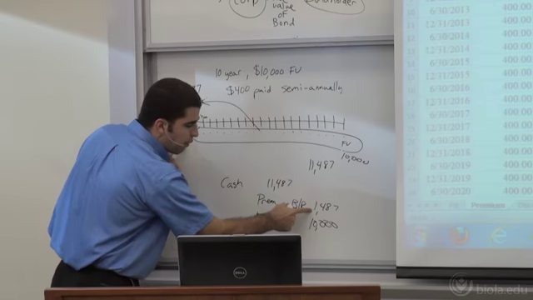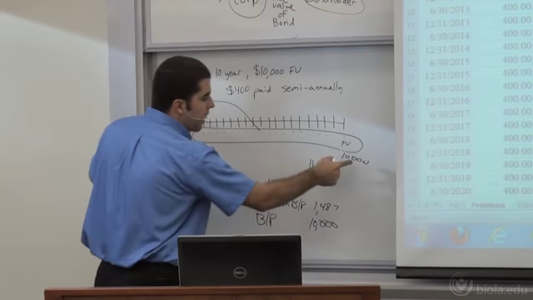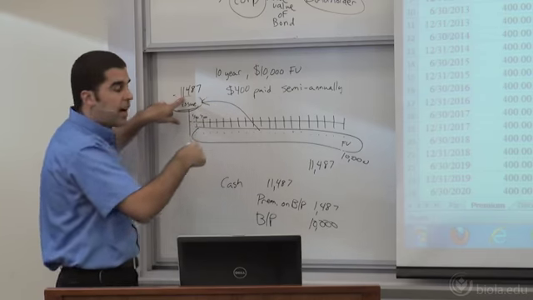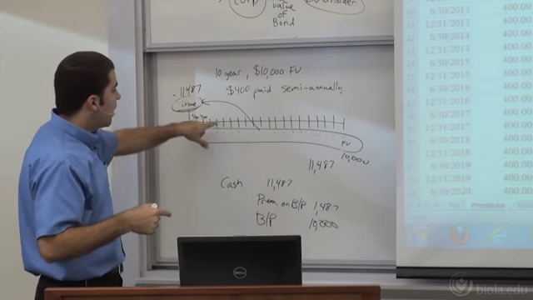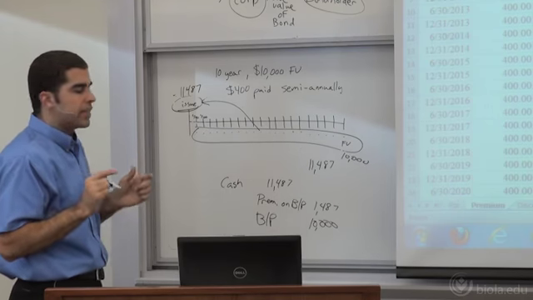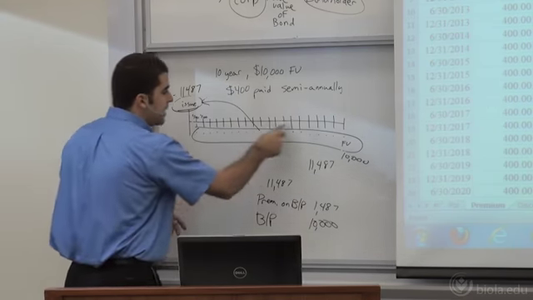So what is this 1,487? What does it really represent? Well, since we got more than we had to pay back, what this is really doing is offsetting our higher interest payments along the way. So even though we're paying $400 cash, that's not our true interest expense. Our true interest expense is going to be all of these different payments together.